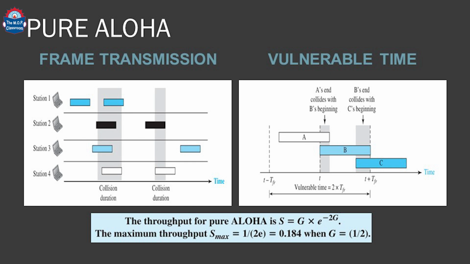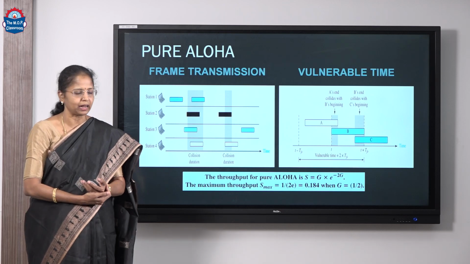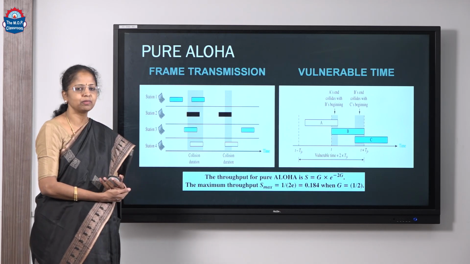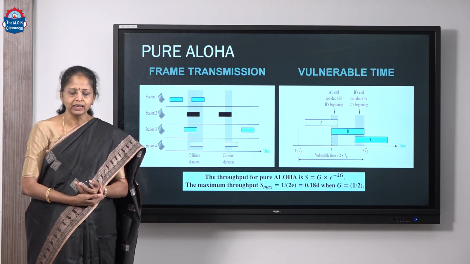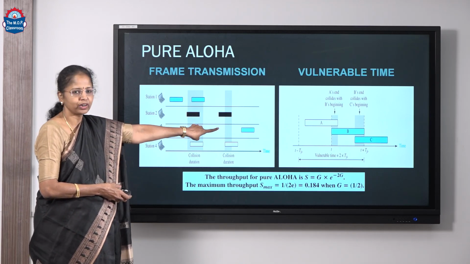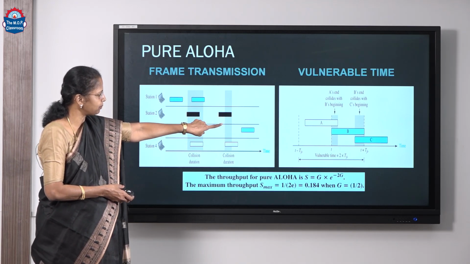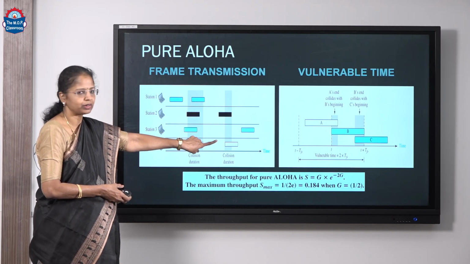In pure Aloha, the stations send frames randomly whenever they want to send. There is a possibility of collision when more than one station tries to send, and here we define what is called vulnerable time, the time during which collision can happen. In pure Aloha, the vulnerable time is 2 times TFR, where TFR is the time taken to transmit one frame. Here station A transmits, before it completes B starts, and before B completes C starts, leading to more possible collisions during this time frame of 2 times TFR.